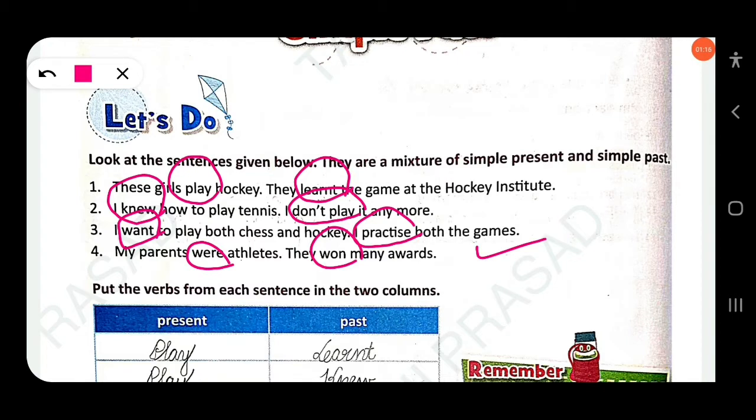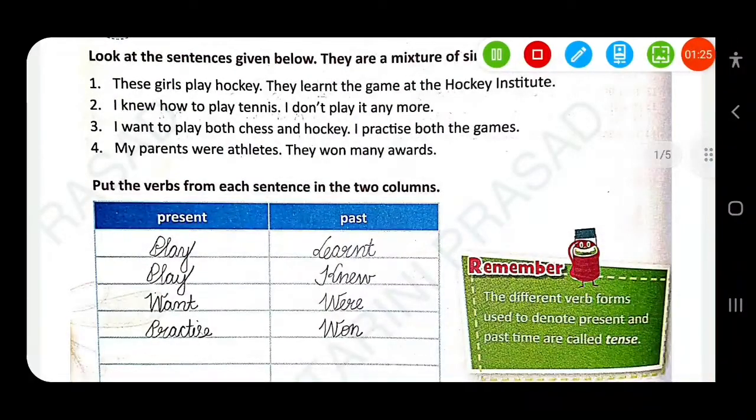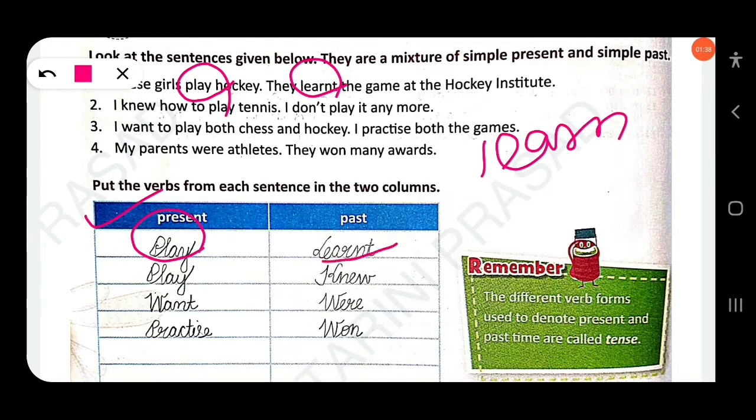You have to use the above verbs in these columns. In the present column, for the first sentence, you have to write play. Then learnt, which is past tense, the past of learn, so you write learnt in the past column. Then I knew. Knew is simple past, so you put it in the past column. I don't play. Here play you have to write in the present column.